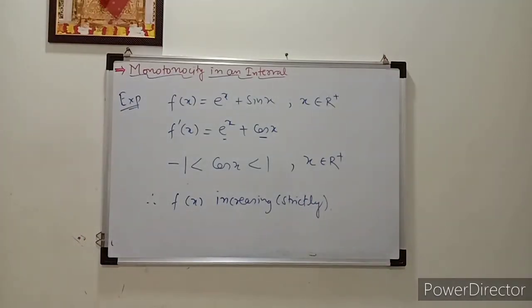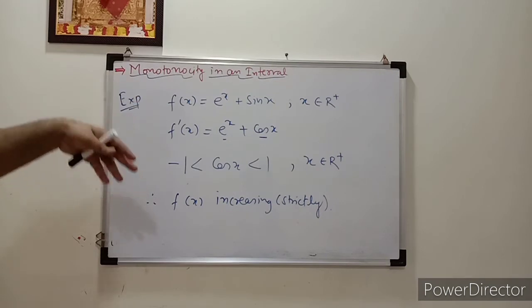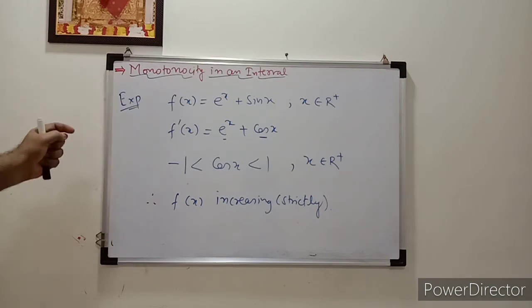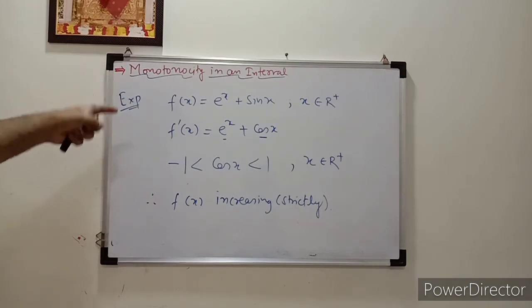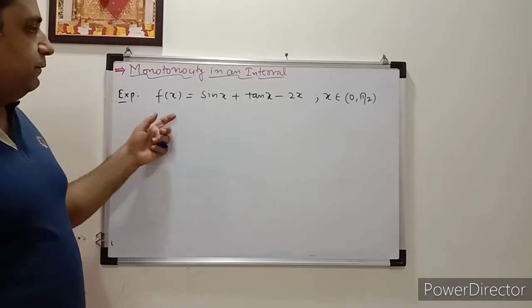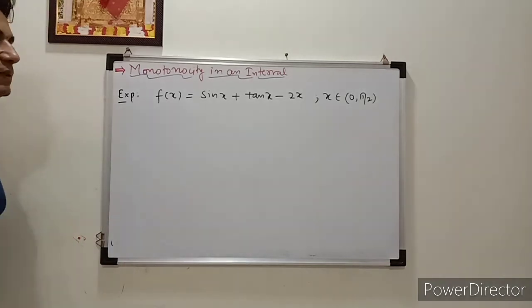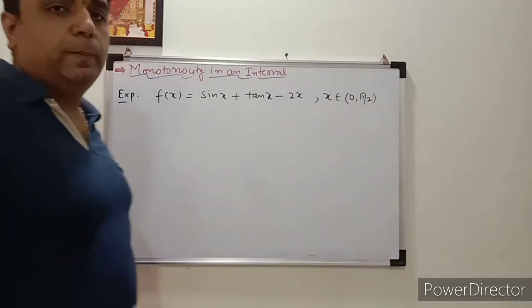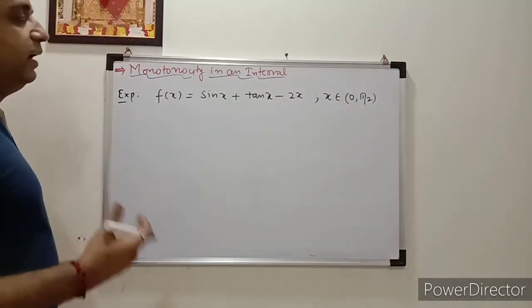I hope you understood how to check increasing or decreasing. Let's see one more example so it will be more clear. It is given f of x is equal to sin x plus tan x minus 2x, where x belongs to 0 to pi by 2. Now let's see how to check that one.